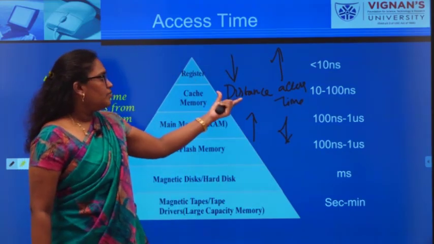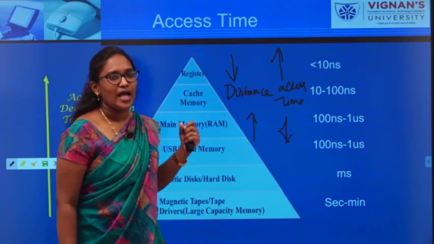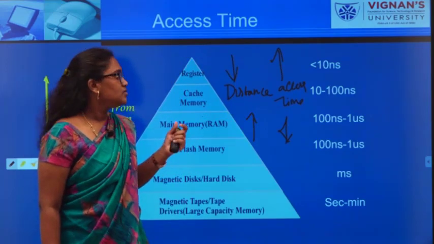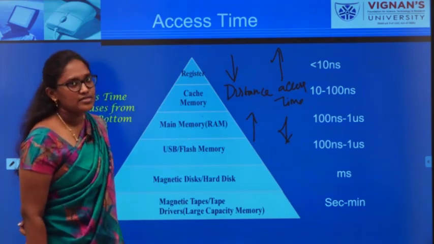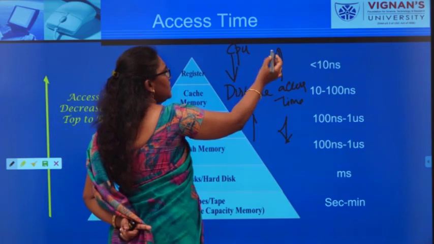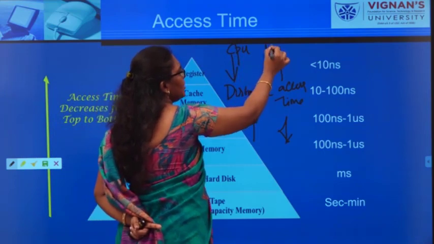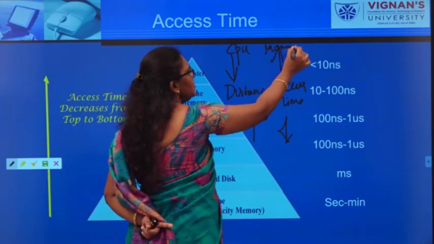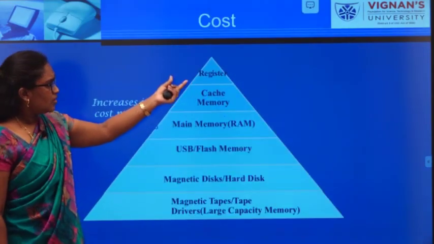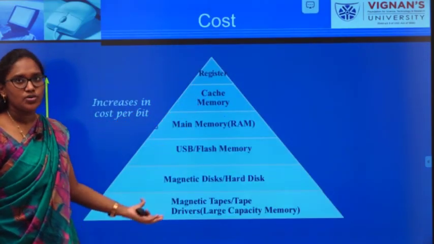So, between distance and access time, your access time depends on the distance. Whenever you are talking about access time, you have to discuss the distance between CPU and memory. Next, you are having registers, cache memory and so on.